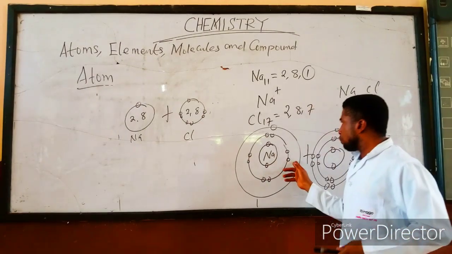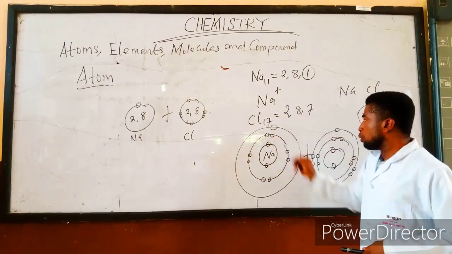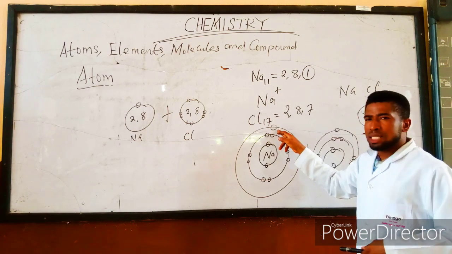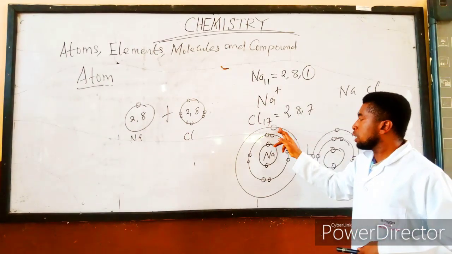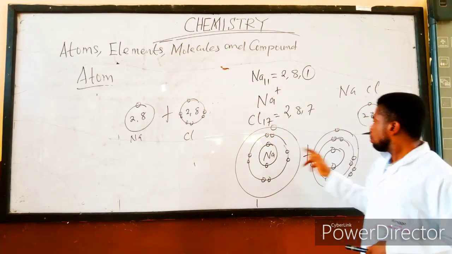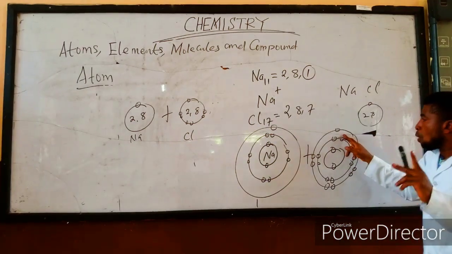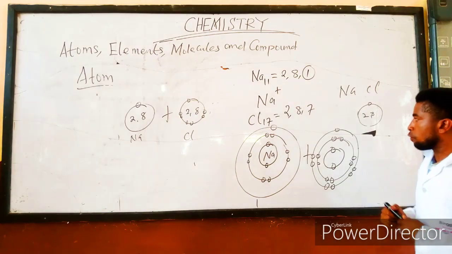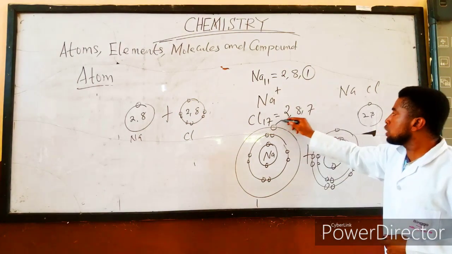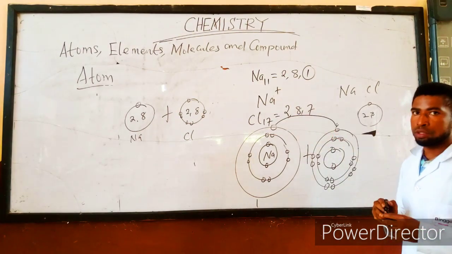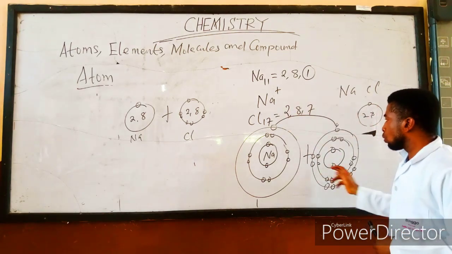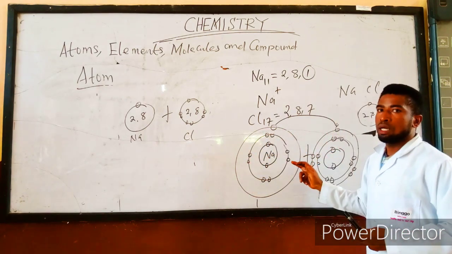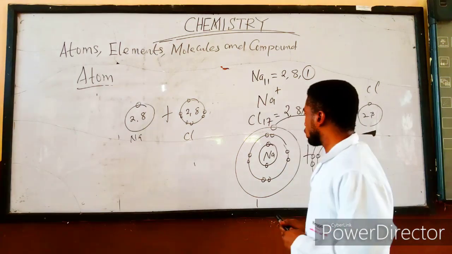Let me also refer you back to this place. This sodium here needs an extra 7 electrons to attain octet structure. But this chlorine here needs only 1 electron to attain this octet structure. Therefore, sodium will prefer to lose this electron to chlorine. And when it loses this electron, it will lose this shell. And then I will have what now?